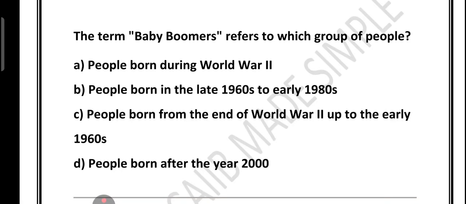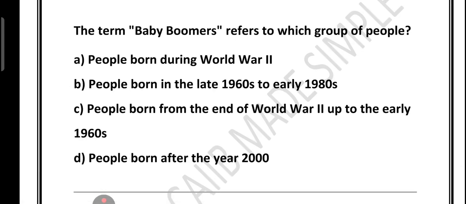This is the correct answer because after World War II, which ended in 1945, there was a huge rise in the birth rate. Families were reuniting, economies were improving, and people felt hopeful again. So this period up to the early 1960s is called the baby boom. The people born during this time are called baby boomers. For example, someone born between 1950 and 1955 is called a baby boomer. What about option D?